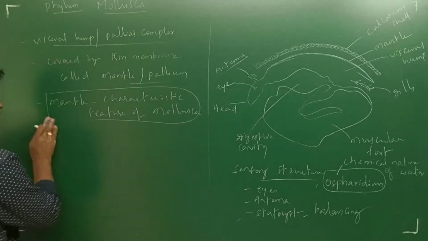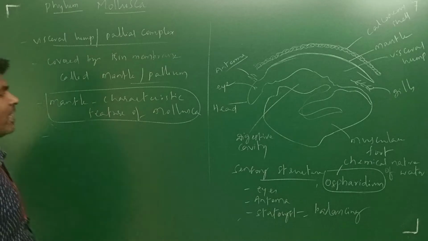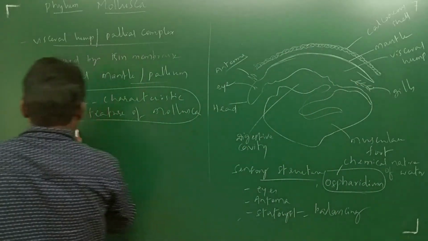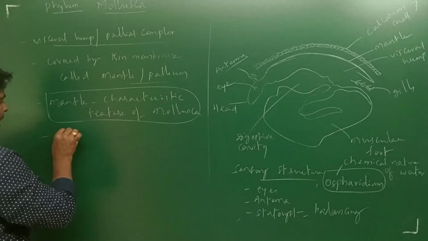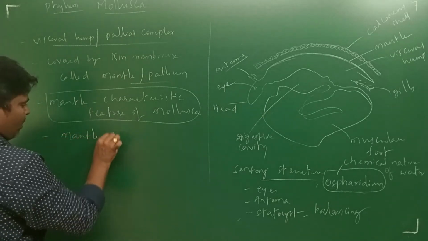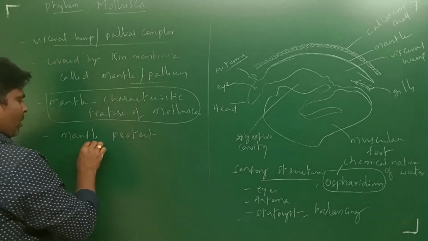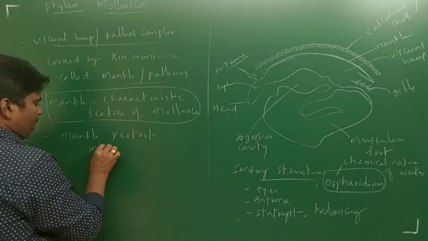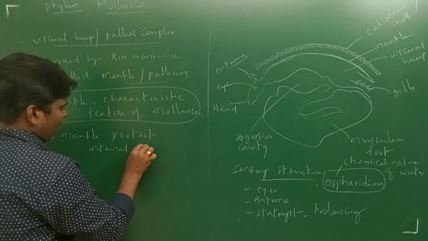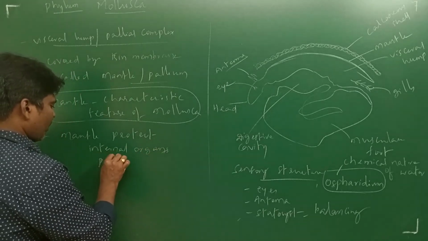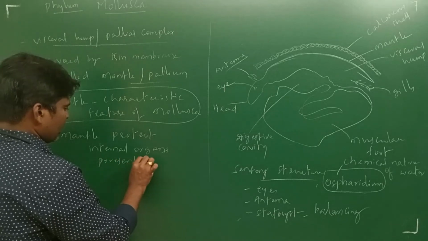What is the function of the mantle? The mantle protects the internal organs present in the visceral hump.